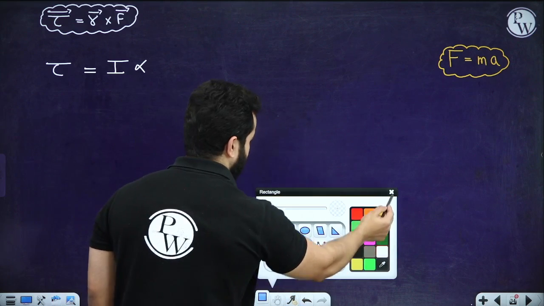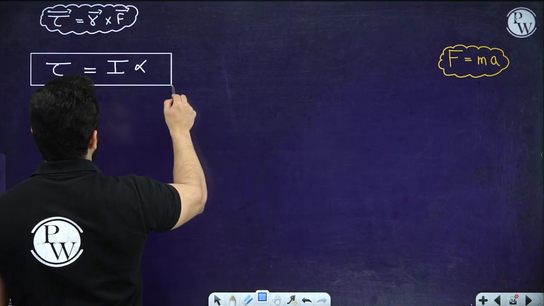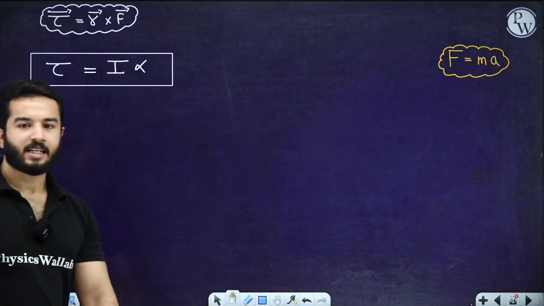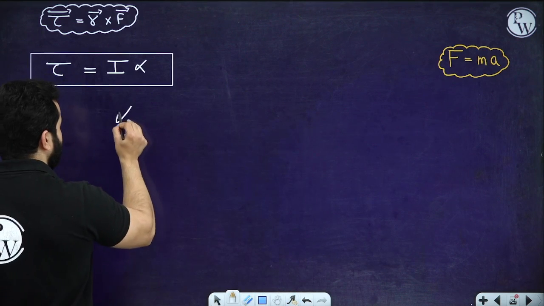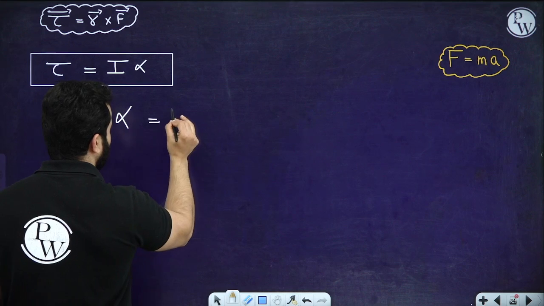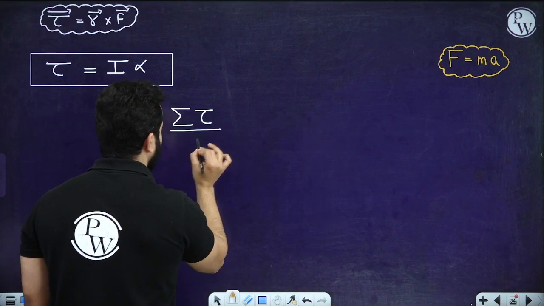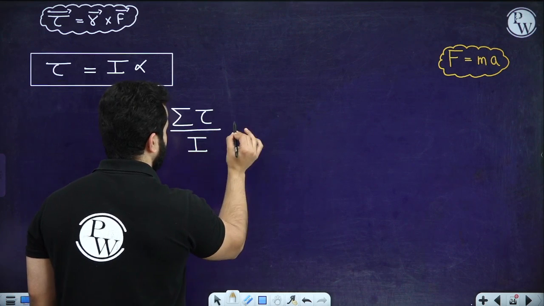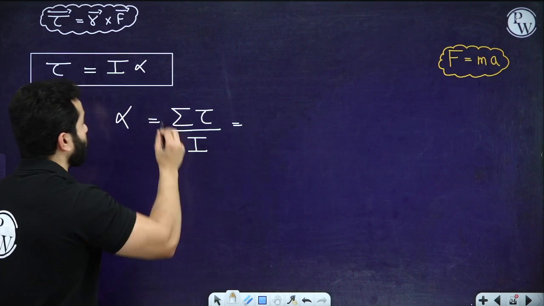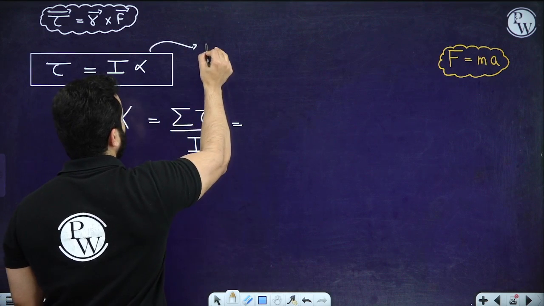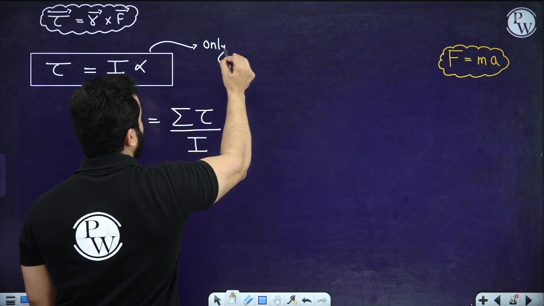Isn't it? Is that correct? Also, you can rewrite this thing as alpha equals the summation of all the torques, that means the net torque divided by the moment of inertia of the rigid body. And this is only applicable for a rigid body.